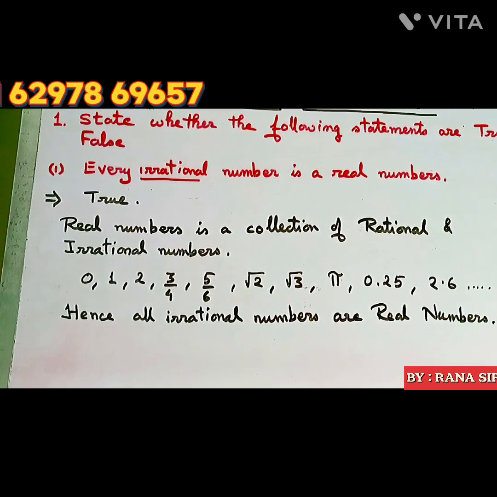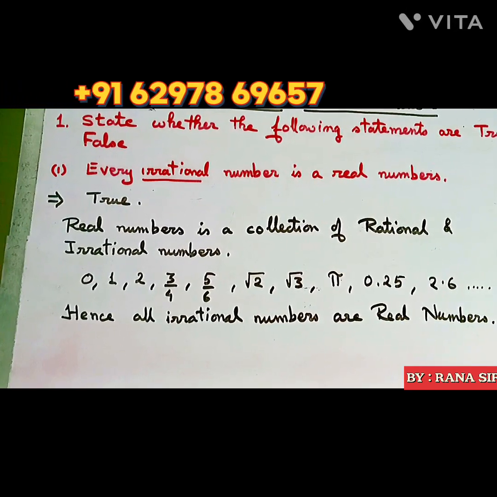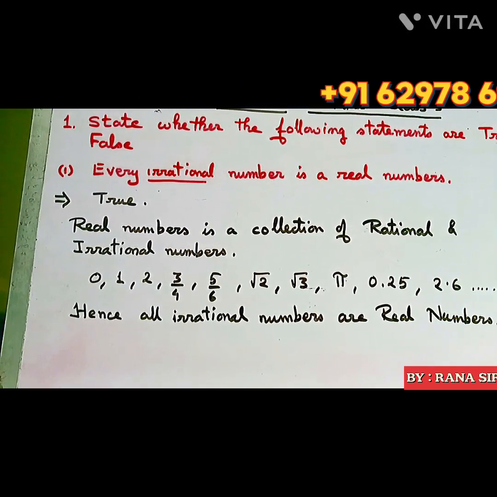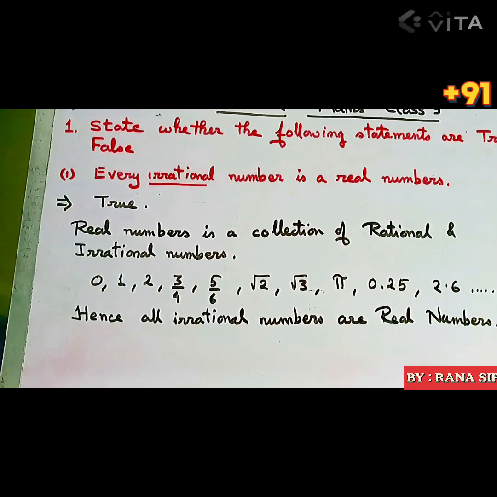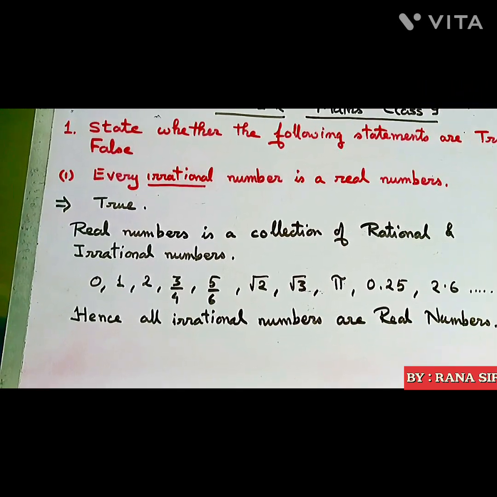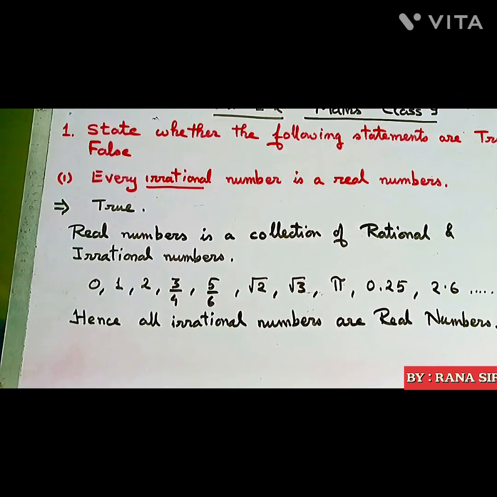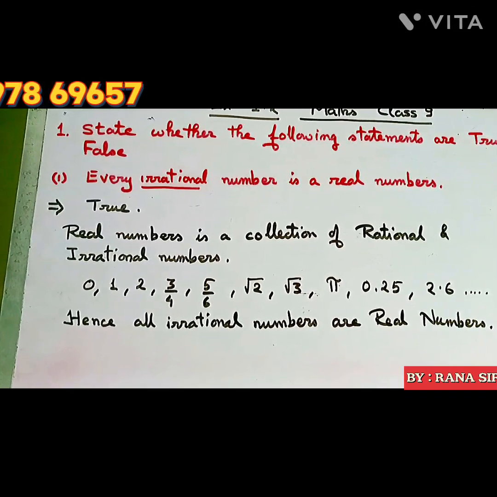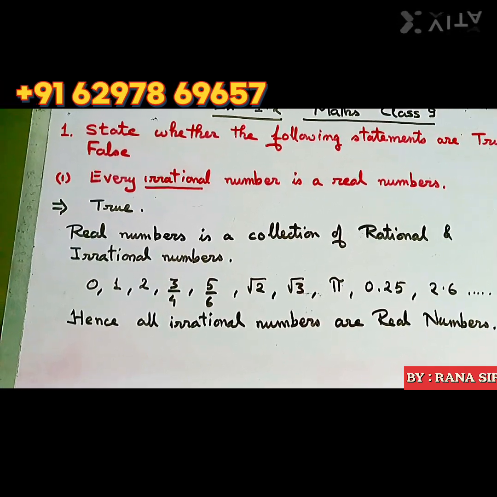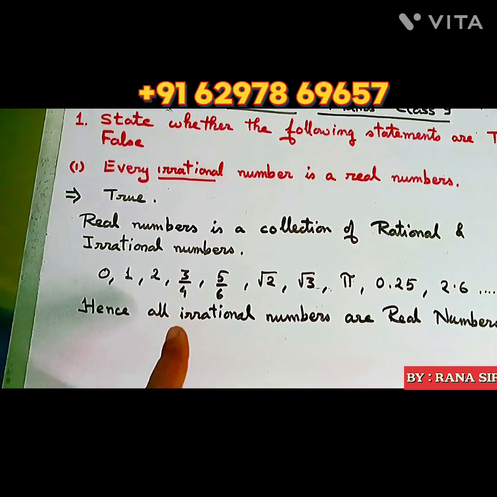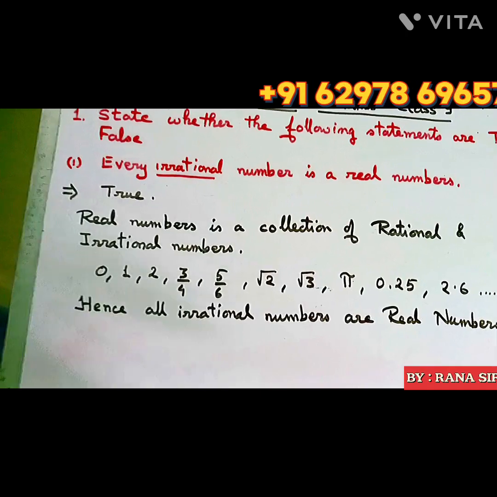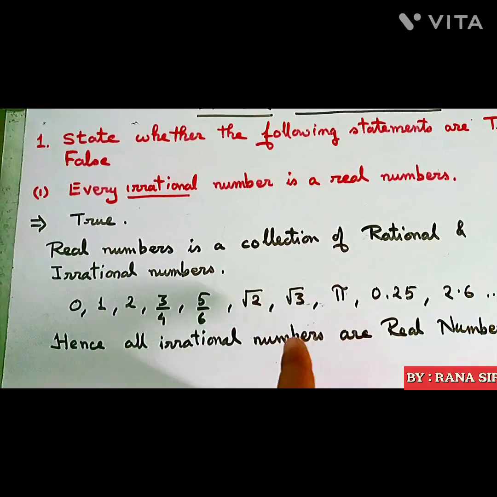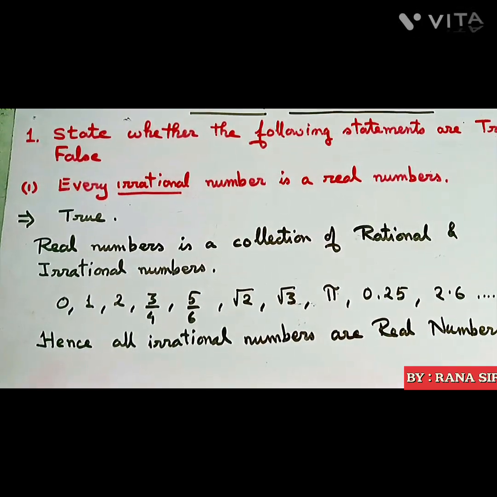So the answer is true. Why? Because the real numbers are a collection of both rational and irrational numbers. Example: 0 is a real number, 1, 2, fractions like 3 by 4, 5 by 6, root 2, root 3, pi, decimals like 0.25, 2.6, and so on, are all real numbers. In this, root 2, root 3, root 5 are irrational numbers. So in the set of real numbers, these are irrational numbers. So all irrational numbers are real numbers.